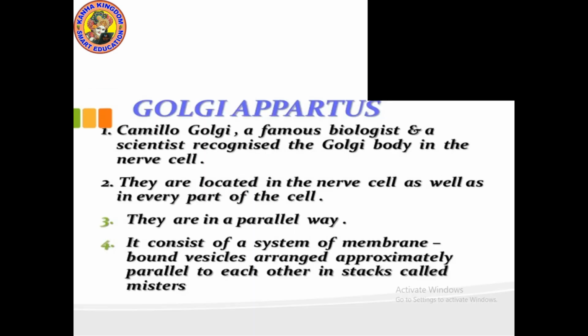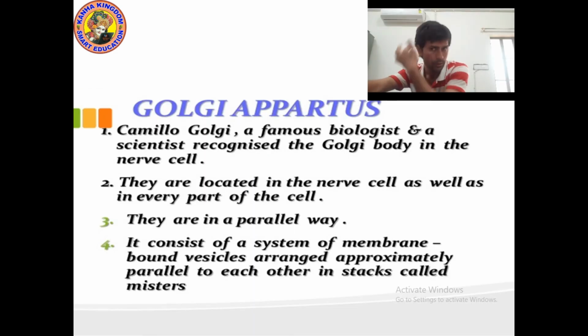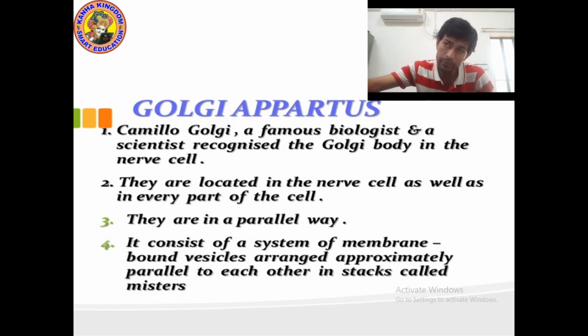Okay, now let's study about the Golgi apparatus. Camillo Golgi, a famous biologist and scientist, recognized the Golgi body in the nerve cell. Who discovered the Golgi body, or you can say the Golgi apparatus?